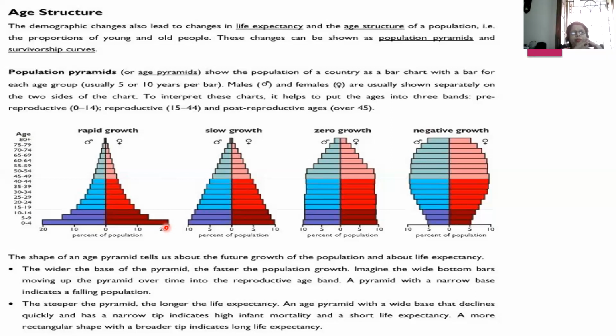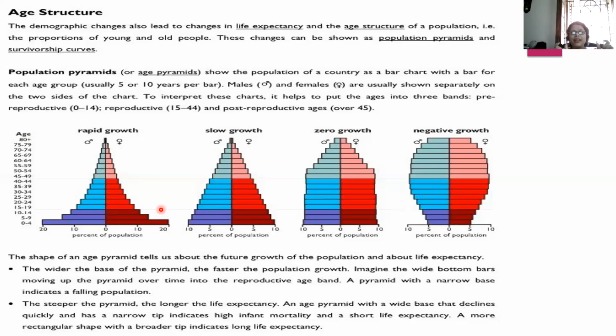Why is it so? These individuals will grow one day, they will attain reproductive phase and they will produce offspring. Therefore, the population will rapidly grow. So a wider base of the pyramid is indicative of the fact that the population is growing rapidly.